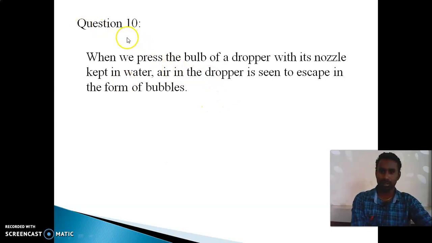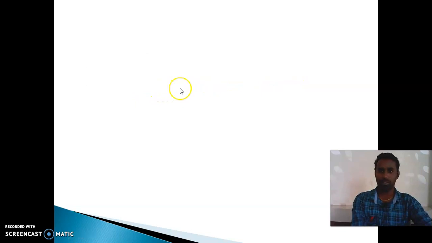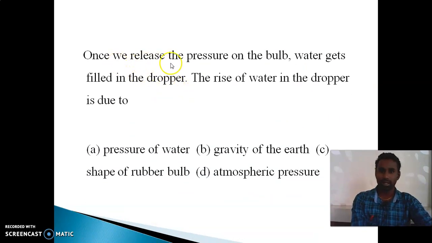Next we will see question number 10. When we press the bulb of a dropper with its nozzle kept in water, air in the dropper is seen to escape in the form of bubbles. Once we release the pressure on the bulb, water gets filled in the dropper. The rise of water in the dropper is due to dash: pressure of water, gravity of the earth, shape of the rubber bulb, and atmospheric pressure.